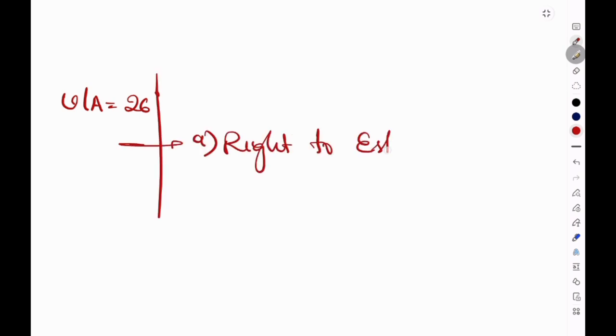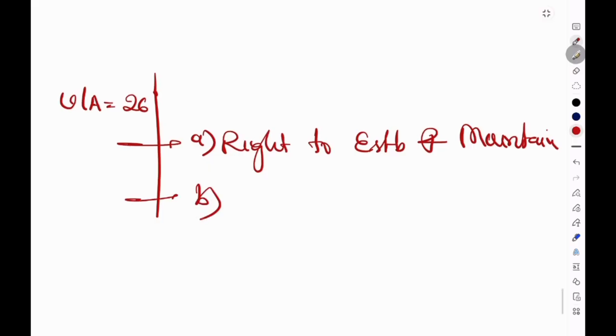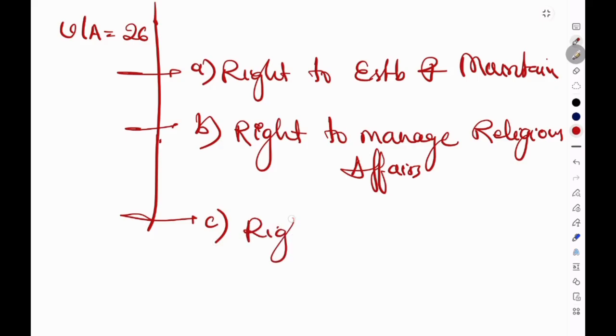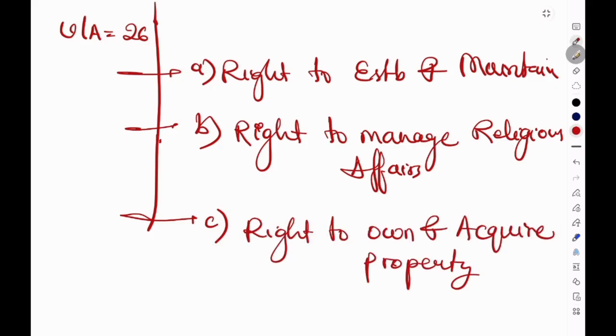We have already seen that Clause A gives the right to establish and maintain religious institutions. In Clause B, we read about the right to manage religious affairs, and in Clause C, the right to own and acquire property. But ownership alone is not enough. Once a denomination owns a property, someone must manage it. Someone must collect donations, maintain buildings, pay employees, run schools and hospitals, and keep the accounts. That is why Article 26 Clause D grants the right to administer such property in accordance with the law, and this provision protects the administration while allowing lawful regulations.